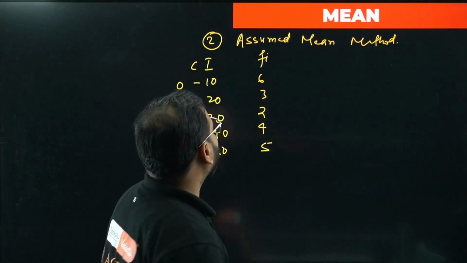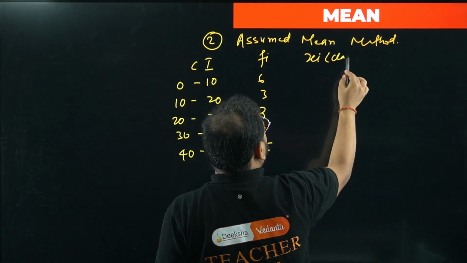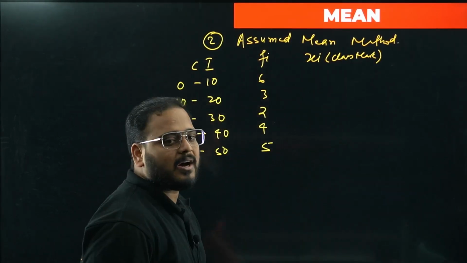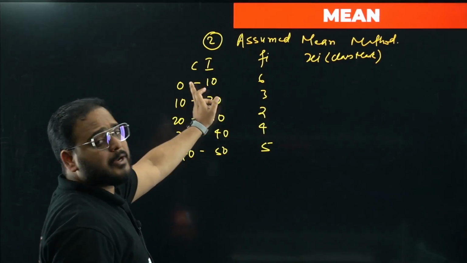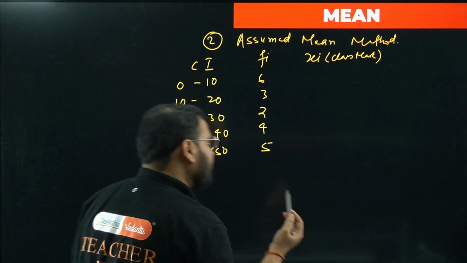Is that clear? Okay, so next you have to find xi, bacha. What is xi called? Class mark. It's called the class mark. You find the class mark. How do you do that? By taking the middle value of this. So 0 plus 10 by 2. How much is that, sir? 0 plus 10 is nothing but 10, by 2 is 5.